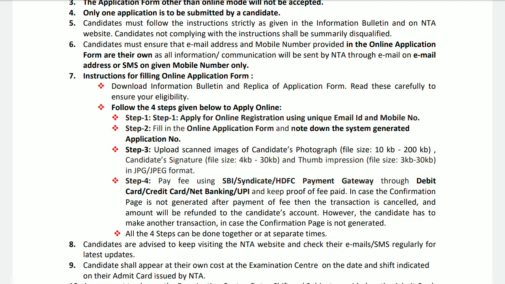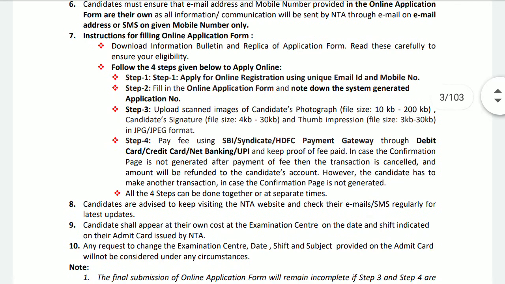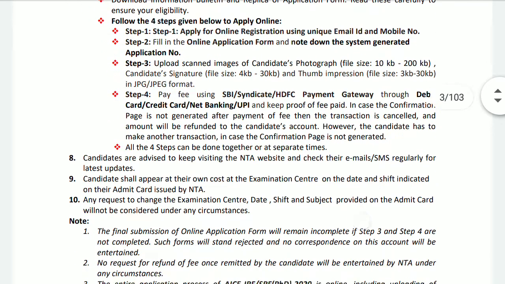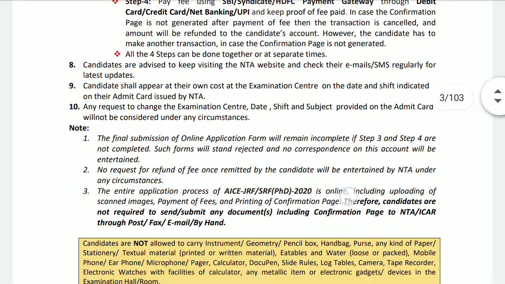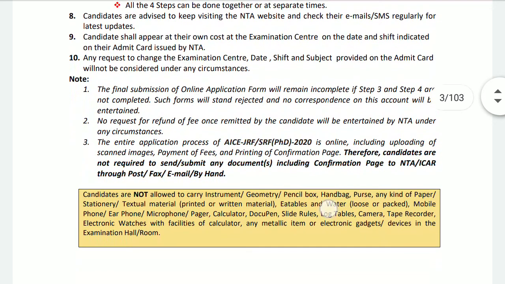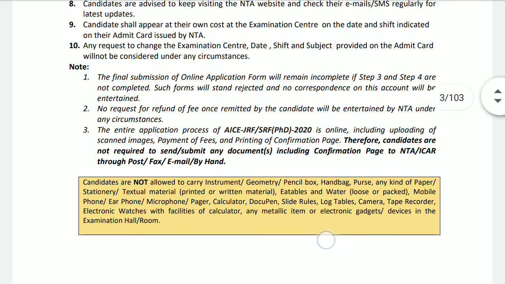You can see that the thumb impression has to be 3 KB to 30 KB and the photo needs to be less than 200 KB. The fourth step is you have to make the payment through online payment or net banking. Either you can use a credit card as well as a debit card. Once you are done with everything, there will be a checkbox. You have to click final submit and you can proceed further.